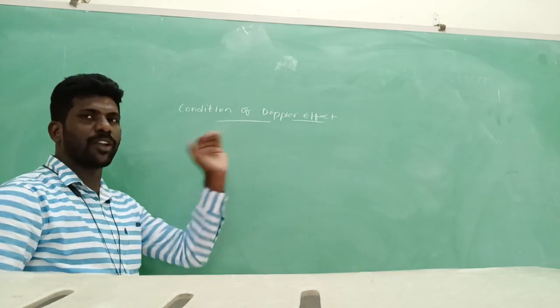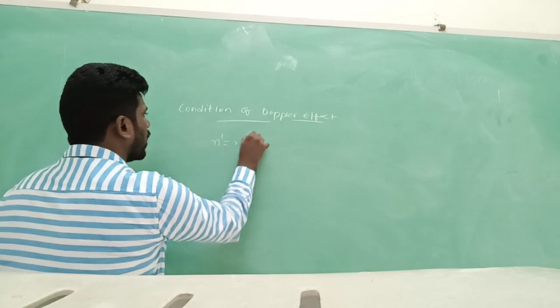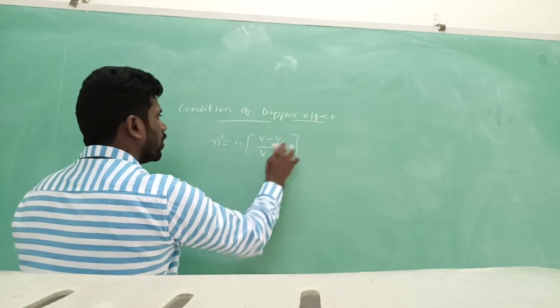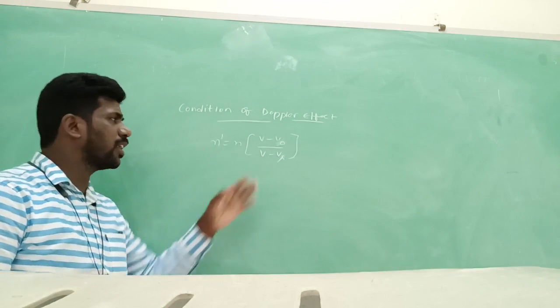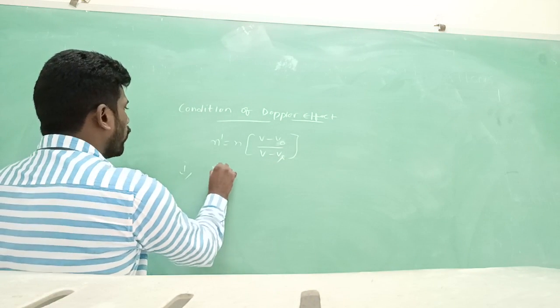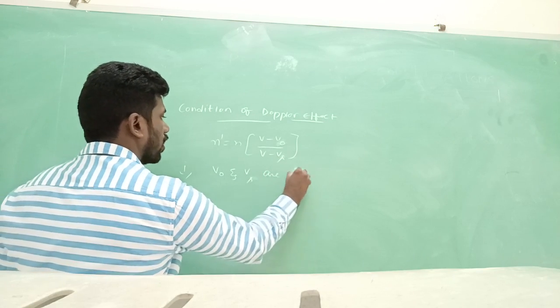See, depending on the formula we can derive some conditions. n dash equal to n into V minus V naught by V minus Vs. Observer at the numerator, source at the denominator. See, first of all, V naught and Vs are 0.